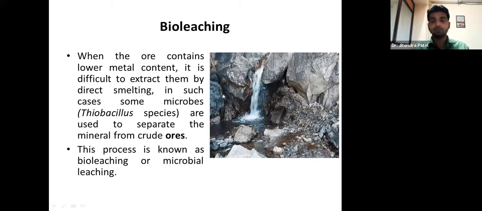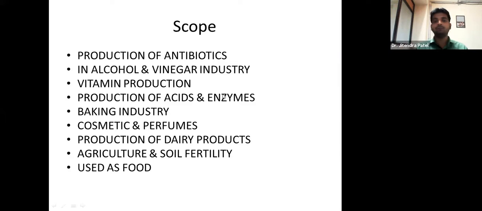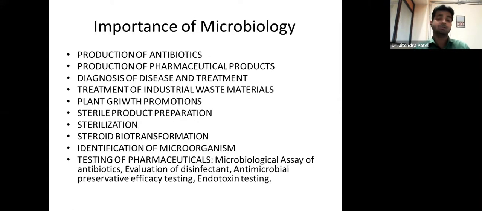Coming to the next slide. Ultimately, these are the different scopes which you should know: production of antibiotics, biotechnology, production of alcohol and the vinegar industry, vitamin production, production of acids and enzymes, baking industries with many baking products, right? Cosmetics and perfumes, production of dairy products, agriculture and soil fertility, such as nitrogen fixing bacteria, are all supported by microbes. So these are the scopes we can mention in the scope of microbiology.